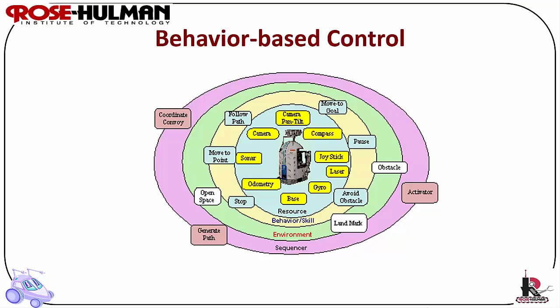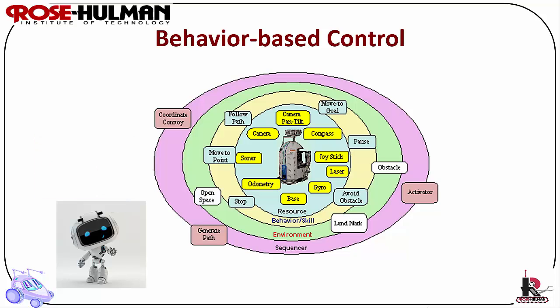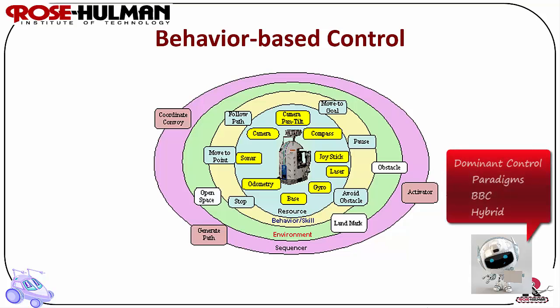Behaviors are concurrent processes that take inputs from sensors and other behaviors and send outputs to the robot's actuators or other behaviors to achieve some goal. Thinking performed through a network of behaviors uses distributive representations. It responds in real time on the reactive layer and allows for a variety of behavior coordination mechanisms. Behavior-based control and hybrid control are the dominant control paradigms in robotics.